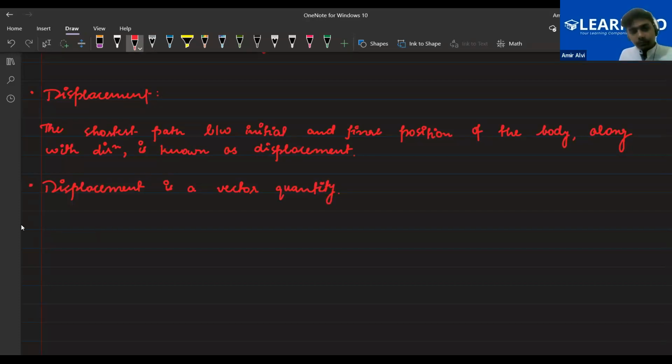Next thing about displacement, everyone, is that the displacement of a moving body can be negative as well as zero. Nahid, Farhan, and Ayan, is this clear?